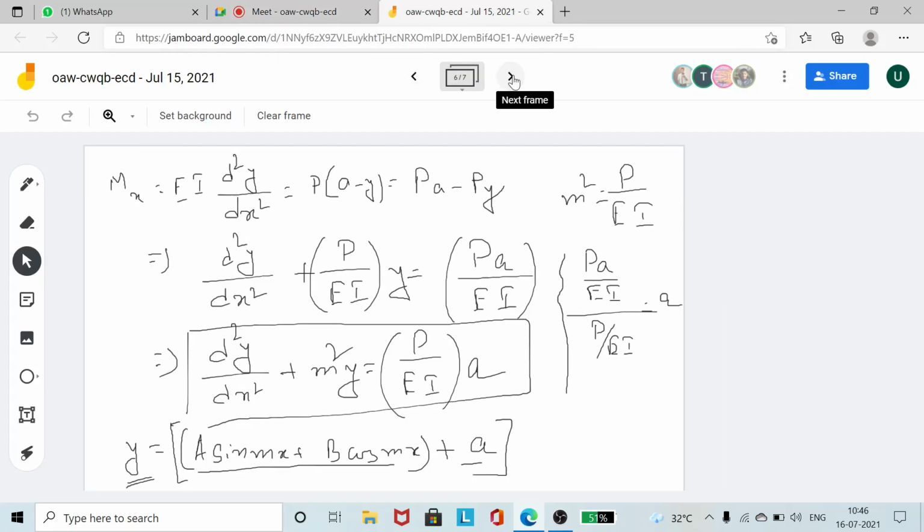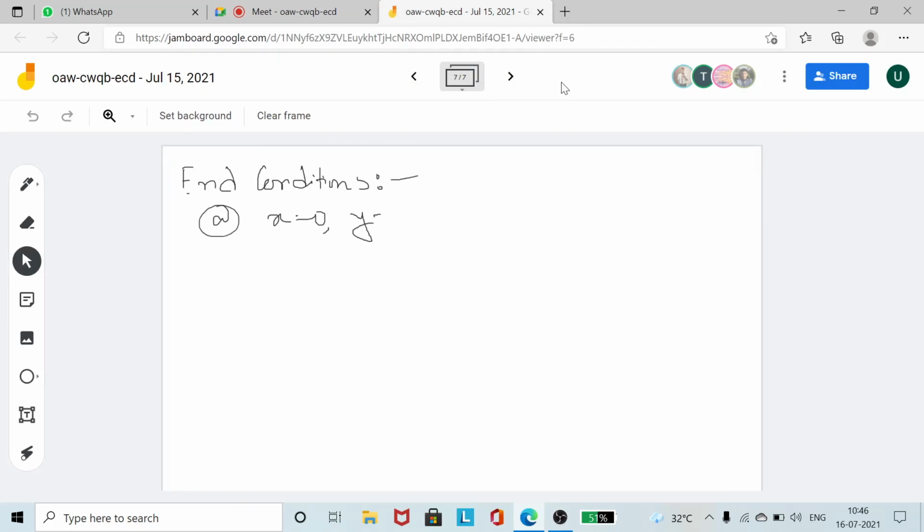So I wrote the condition from the book, where they took the axis differently. So you need a... there is a mistake written, wait a moment. X is equal to 0, y is equal to a. So at x is equal to 0, y is equal to a. This is one boundary condition.